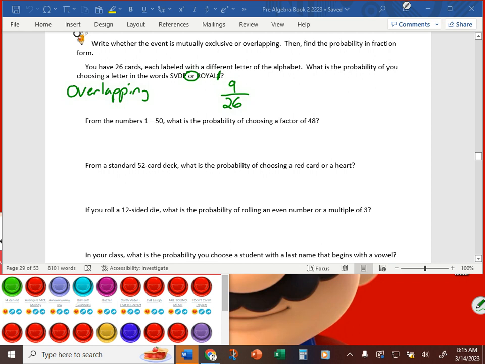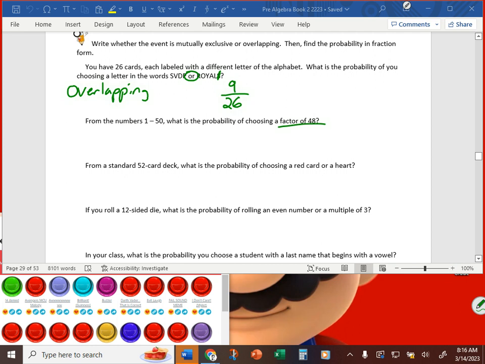And we talked about why, because each marble is individual. But then in the other example, prime or odd, that was overlapping. Here, S, V, D, P, or Royals, we have that extra S. This one, we're only talking about really one set, just a factor of 48. What are the factors of 48?